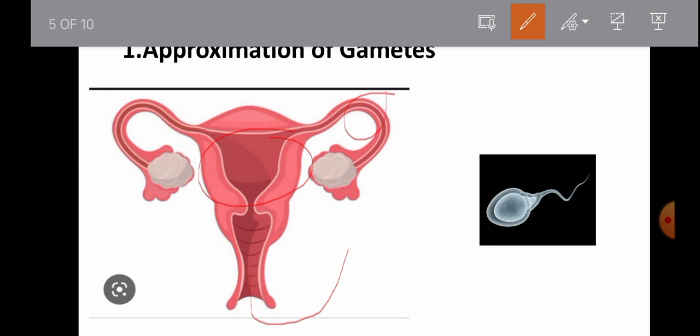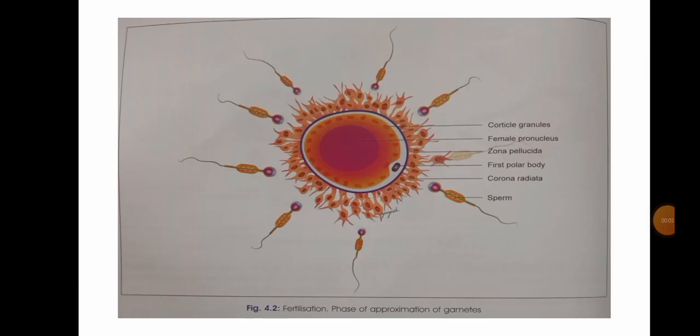And then oxytocin. Sexual intercourse stimulates secretion of oxytocin and it produces uterine contraction. It also helps in the easy transport of the sperm to the fallopian tube. And then chemotaxis. Sperm is attracted towards the ovum by chemicals secreted by the ovum. So that's how both the sperm and ovum reach the site of fertilization. This is a picture of the phase of approximation of gametes. Here you can see how the sperms are attracted towards the ovum.